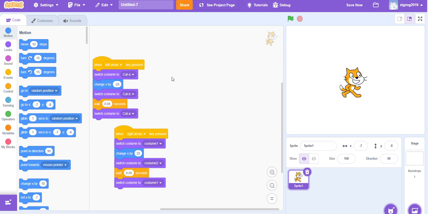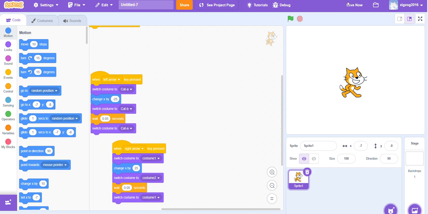This video is part 2 to my how to make your Scratch Cat move left and right. But first, I want to teach you how to improve the moving, because right now his moving is a little weird.